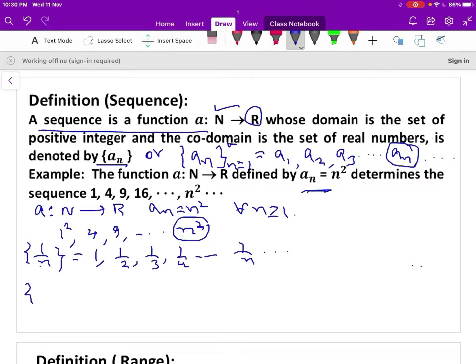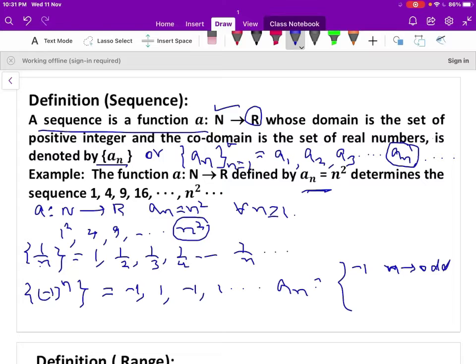Let us take minus 1 to the power of n, which is also a sequence. So when n is 1, minus 1 to the power of 1 is minus 1. When n is 2, that is plus 1. When n is 3, that is minus 1, and so on. The nth term is minus 1 when n is odd, plus 1 when n is even. So this is the nth term of the sequence minus 1 to the power of n.